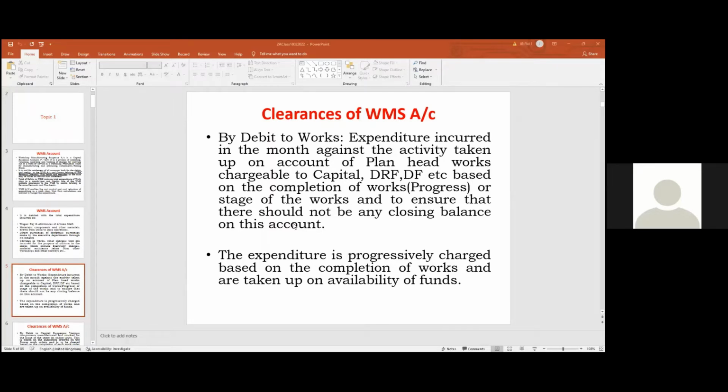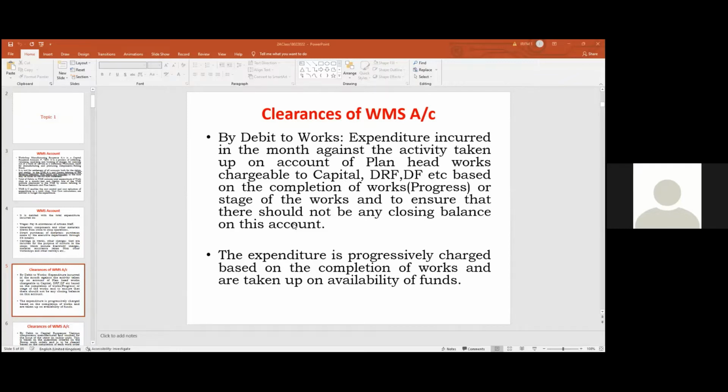इससे निकालना है. पहले हम एक्सपेंडिचर इससे निकाल के हर महीने निकाल के फाइनल हेड्स को बुक करना है. इसके लिए व्हाट इज द मैकेनिज्म? देयर इज ए वर्क ऑर्डर. Against this work order means expenditure incurred against certain works which are in capital nature or replacement items which are in capital nature, which can be chargeable to source funds. क्या हो सकता है? Capital, DRF and DF. Normally these are the source funds generally.